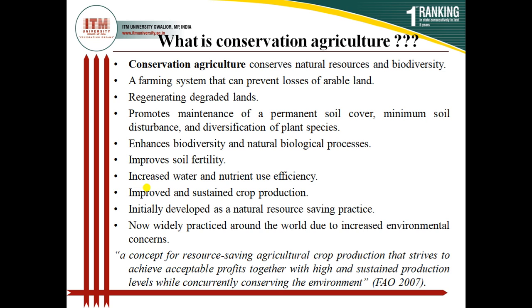It promotes the maintenance of permanent soil cover, minimum soil disturbance, and diversification of plant species. So this is how conservation agriculture is performed. First I told you it is to conserve the natural resources and biodiversity, to prevent the loss of arable land, and to regenerate the degraded land. So these are the objectives of conservation agriculture.